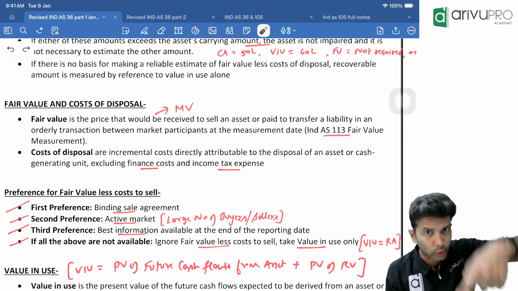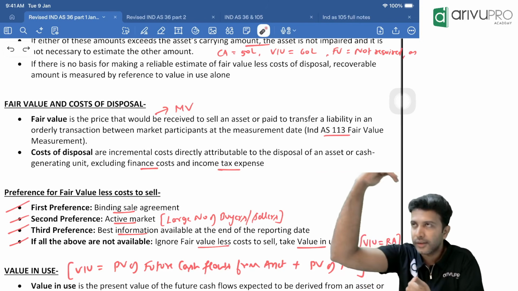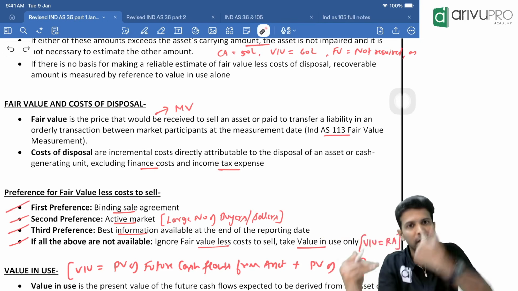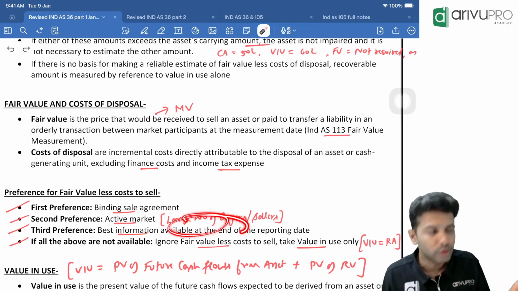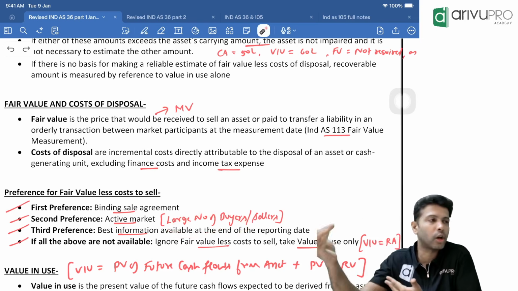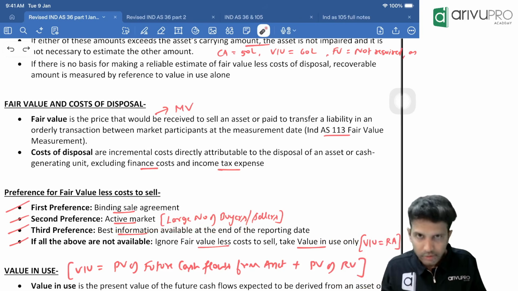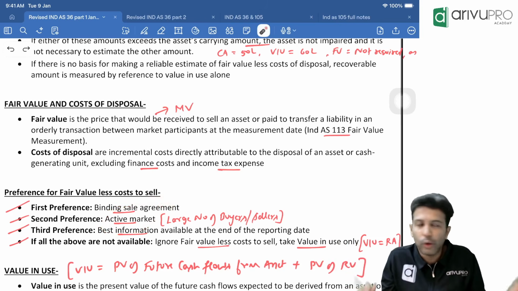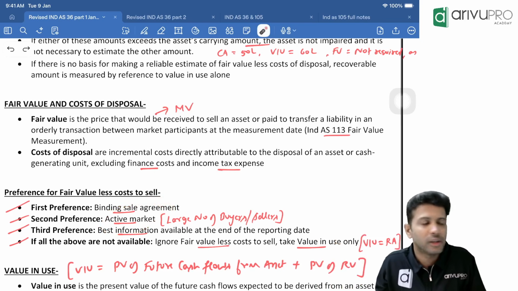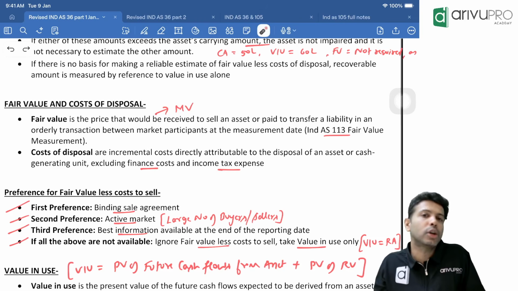Keep in mind, you have to follow the same order. First priority is the sale agreement value. If that is missing, try to find out fair value from the active market. Active market also missing, try to find out the fair value using the best information possible along with management judgment. If this also cannot be found, if management says we don't know, this is an entirely new asset, there is no active market, and we also don't have enough information to find out fair value.